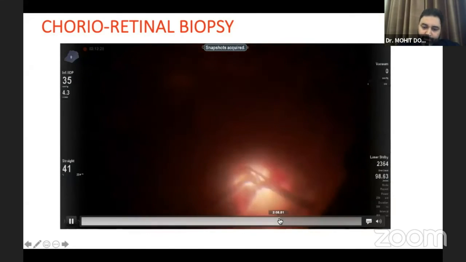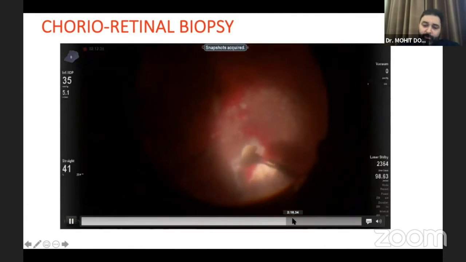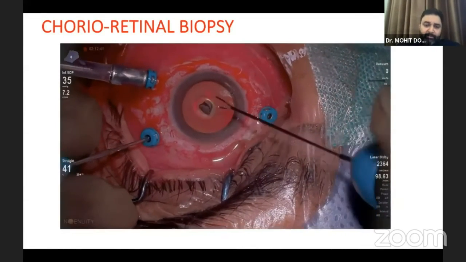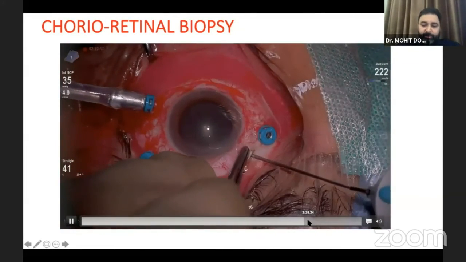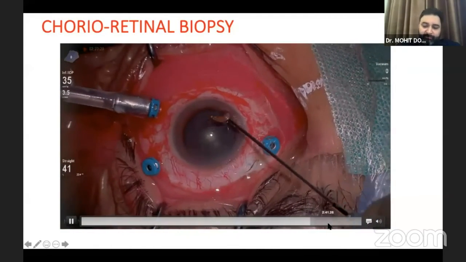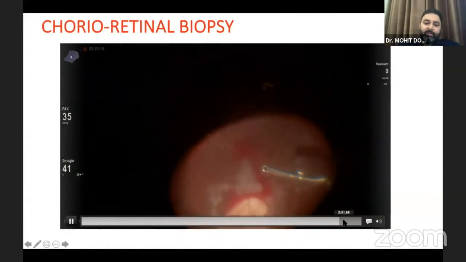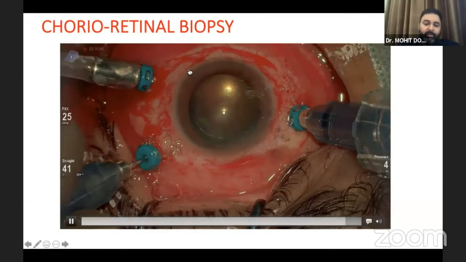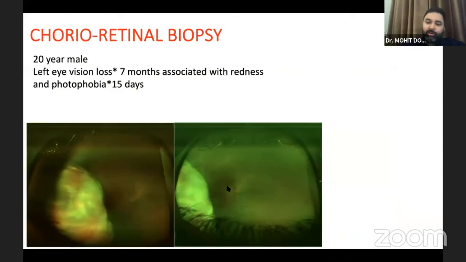After much manipulation, the piece was brought out, as can be seen there. There was another piece which was subsequently brought out, and this was sent to the histopathologist in formalin. After a good laser, we closed the patient on oil. So this is just how a chorioretinal biopsy works.